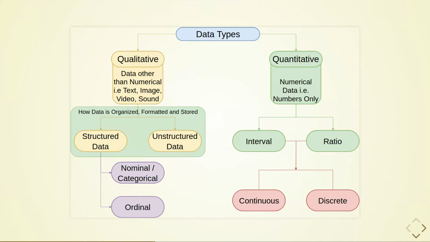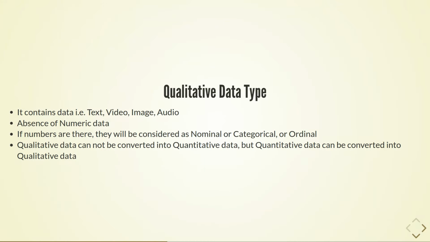Quantitative data is further classified into interval and ratio scales, which are again classified into continuous and discrete data. Continuous data can be of any type, such that float and decimal, for example 1.23, 2.40, 10.29, 23.888, etc. Whereas discrete data will have any integer value, such that whole numbers, for example 1, 2, 3, 10, 11, 23, 78, 99, etc.